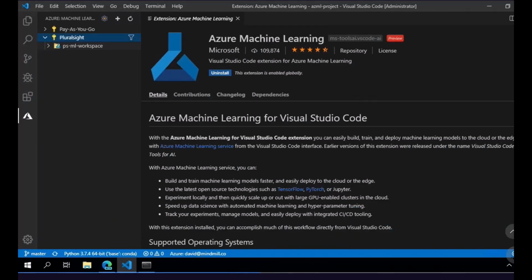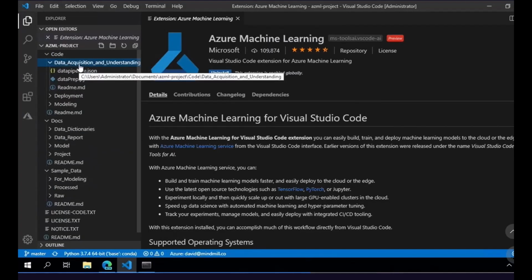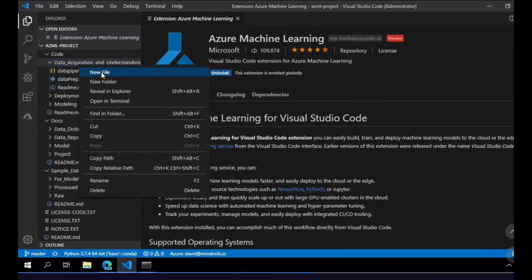Here you can see I have a subscription named Pluralsight. If I go in and look, I have my PSML workspace that we created within the portal. I also want to call out here for compute resources, we only currently have local compute set up, and this is what we're going to provision. In many cases within your TDSP project, you're going to need to provision compute resources, and then once you get to the end of the project, decommission those resources. So we're going to include the logic to do that within our TDSP template so that this could theoretically be executed by any member of our team. So let's navigate back over to the Explorer. Within the Data Acquisition and Understanding directory, we're going to create a new file.